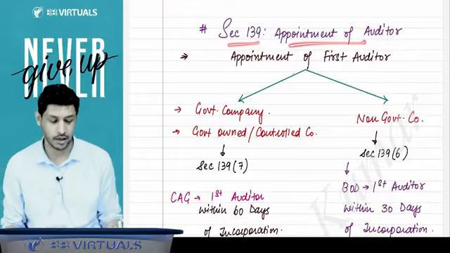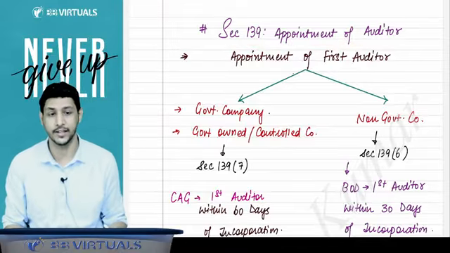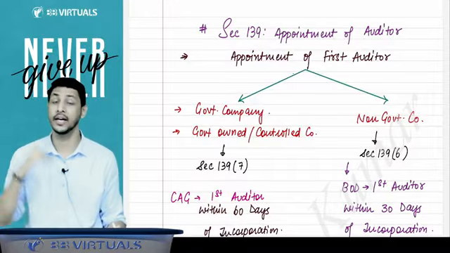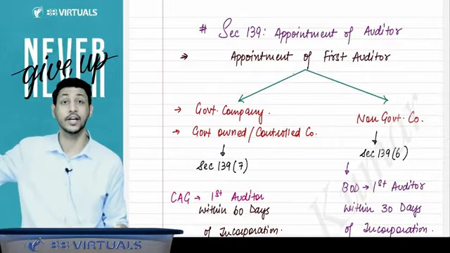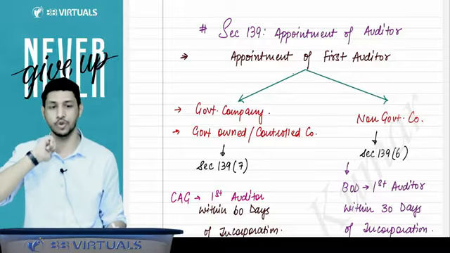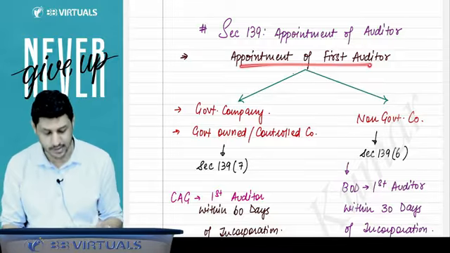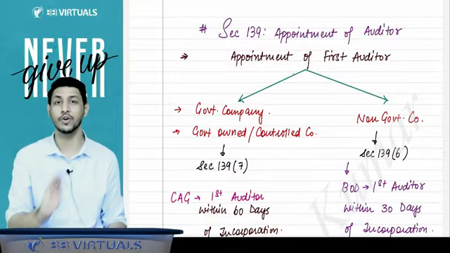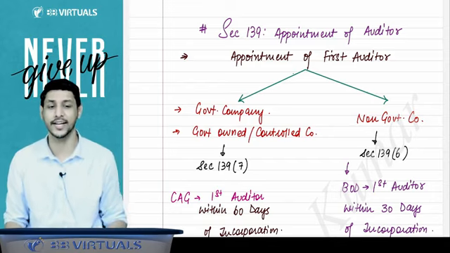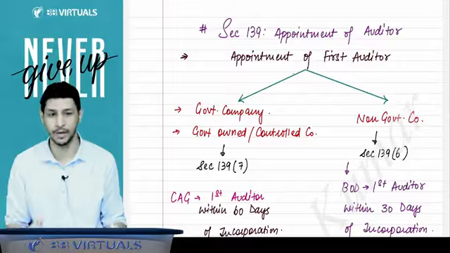Section 139 talks about appointment of the auditor. Who can be the auditor, we have discussed already. Now how that auditor is to be appointed. Appointment of first auditor: when the company is newly incorporated, you have to appoint the first auditor in the company. So how will that auditor be appointed?